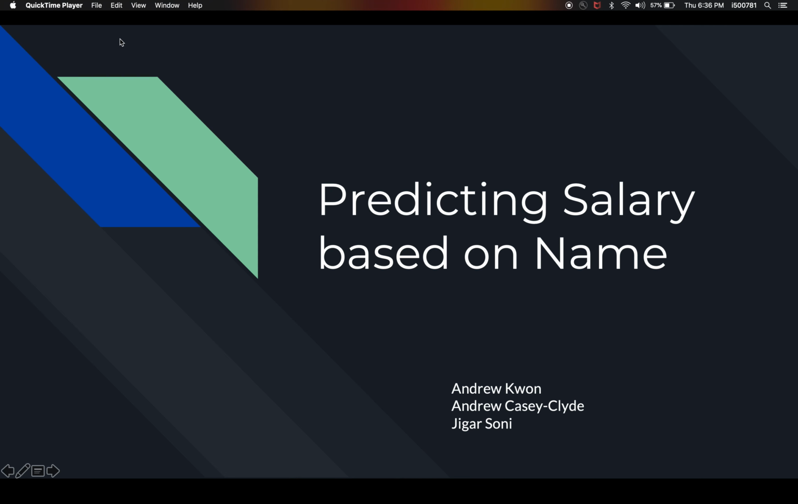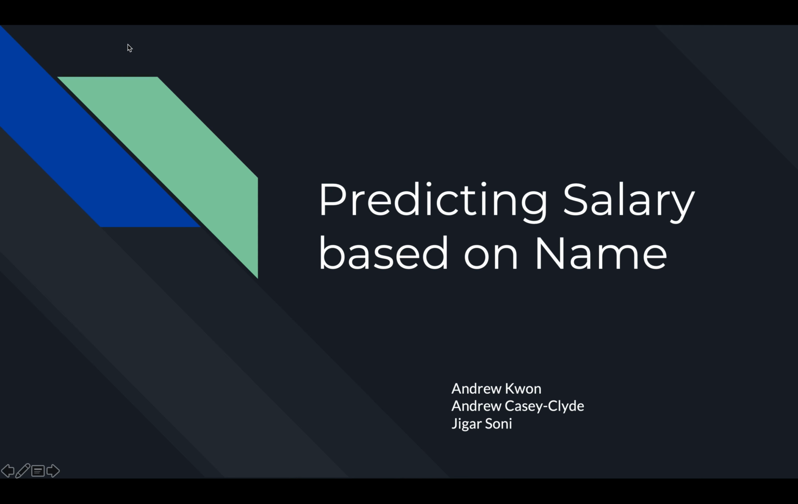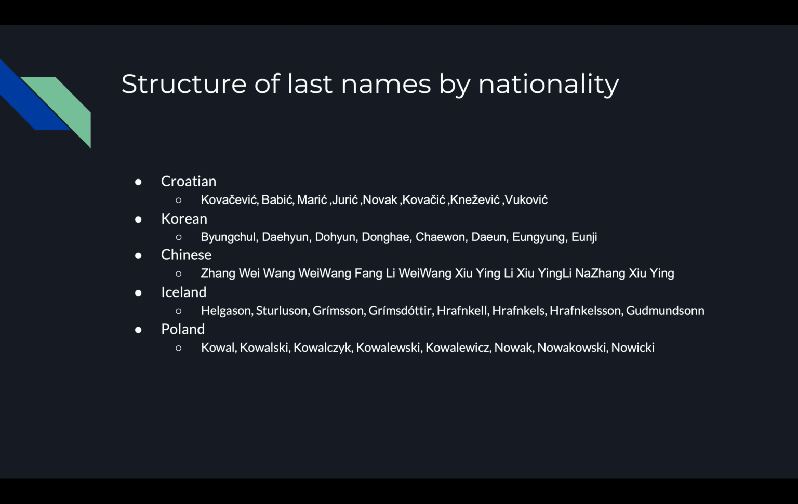Our project is predicting salary based on name. The goal of this project is to take your name as input and output a predicted salary. Most groups try to find correlations between name and jobs. We took a different approach. We tried to find a correlation between your name and your ethnicity, and from your ethnicity, a predicted salary.